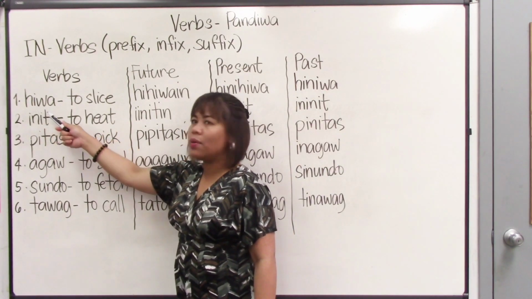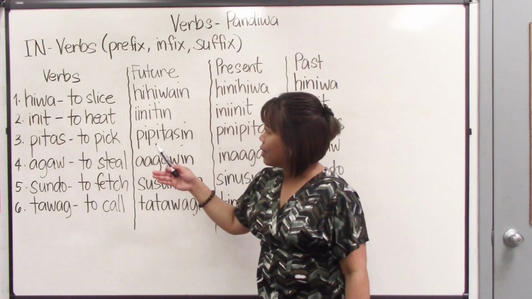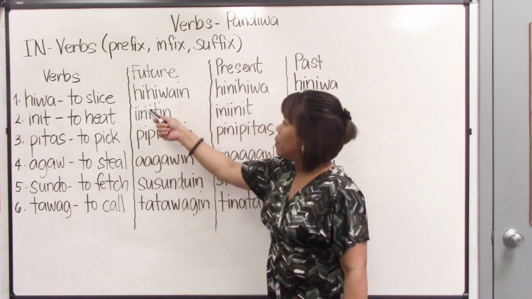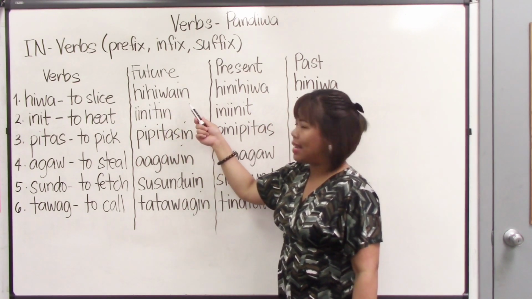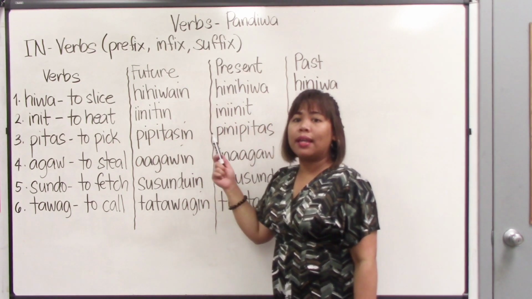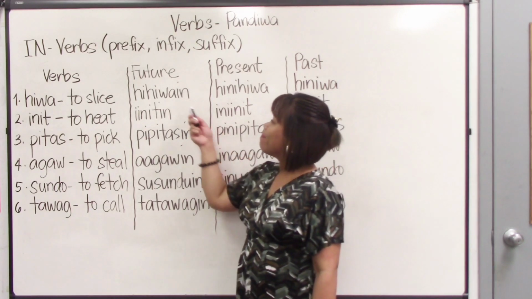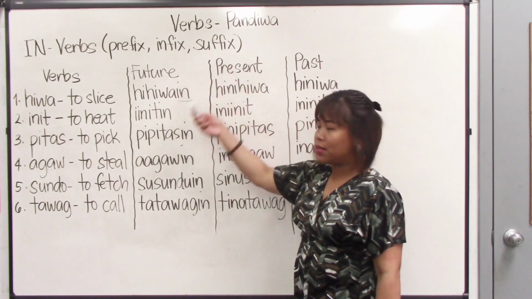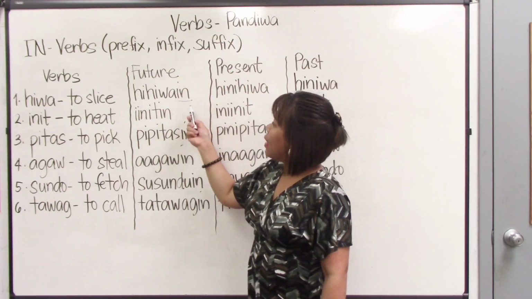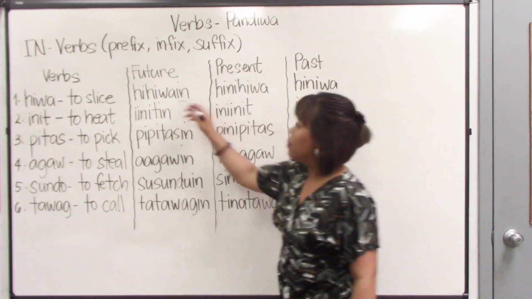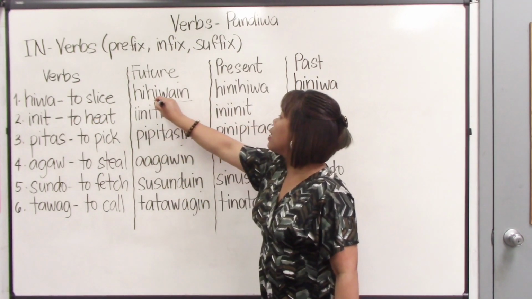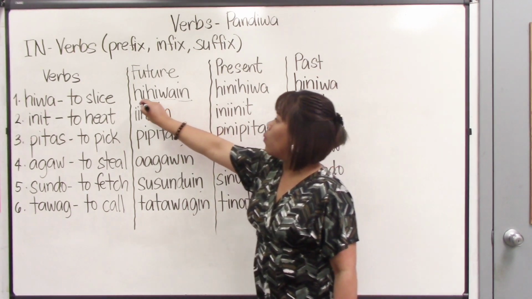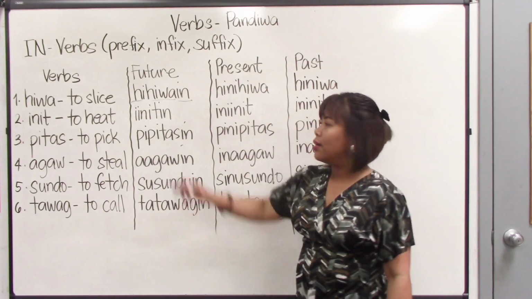This is hiwa. Hiwa means to slice. Take a look at the future tense of the verb hiwa. It became hihiwain. Let us locate the in there. Where is it found? The last part, right? So in here is a suffix. And then where is our root verb? The root verb hiwa is here. So this is our affix, this is our root word. What is this? Where did we get the hi?